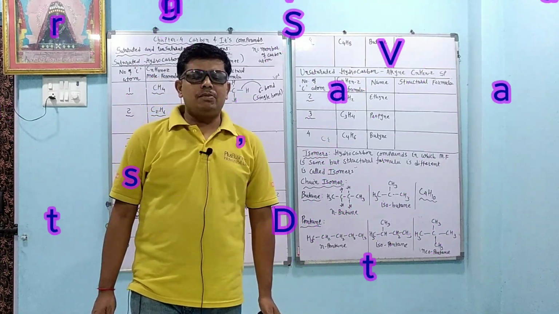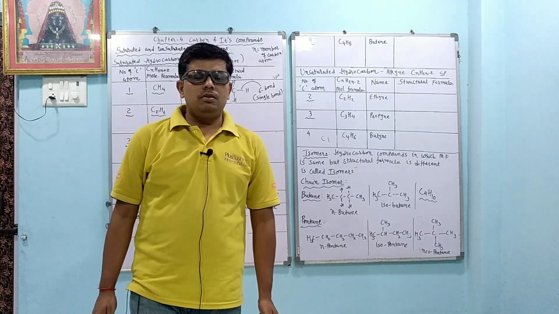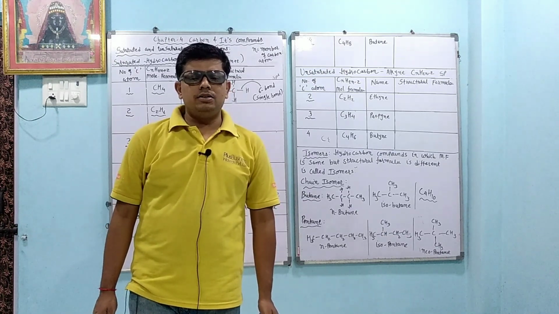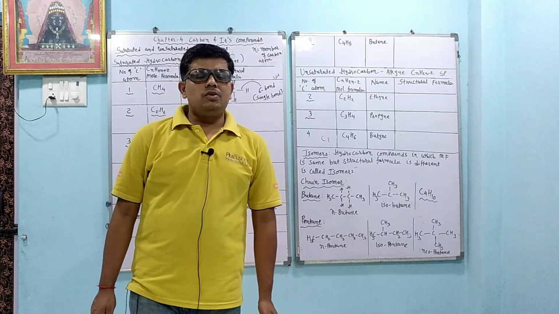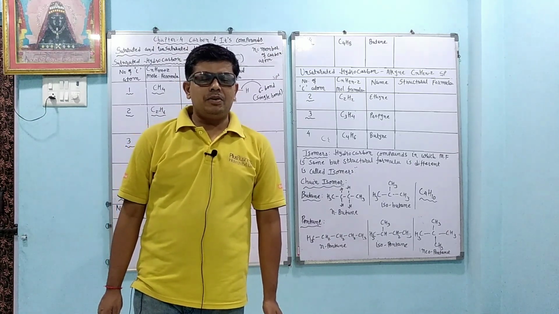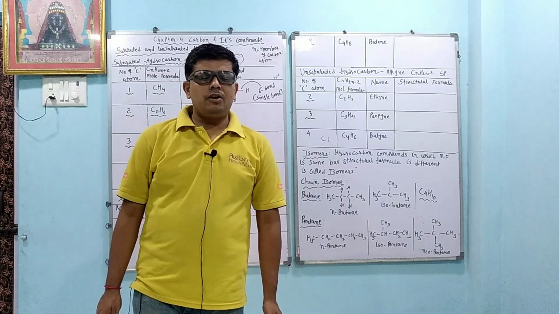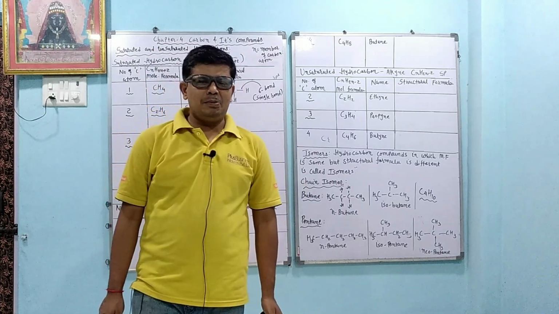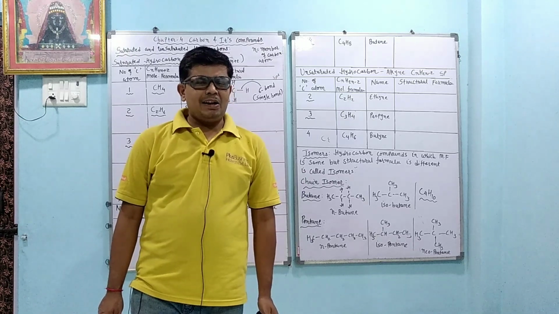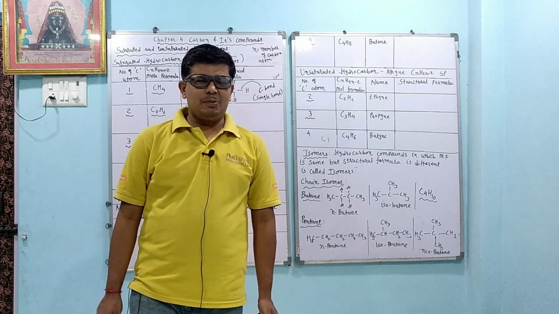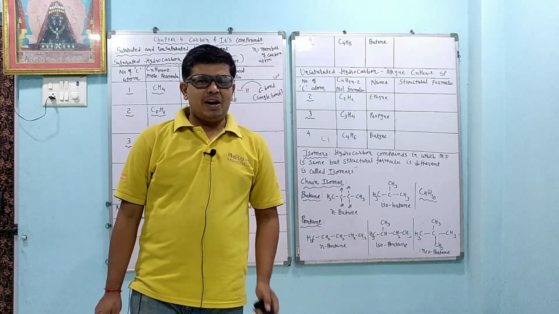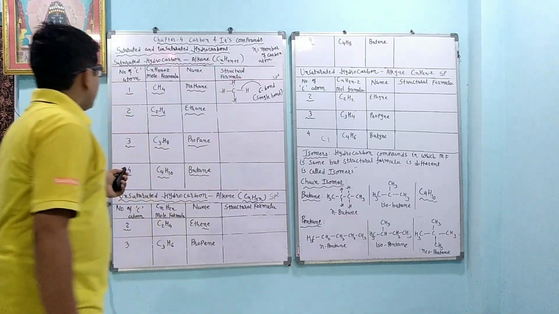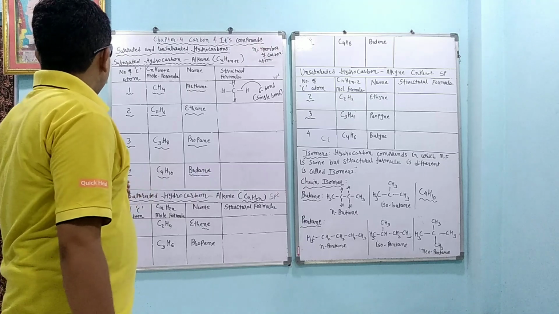Today we will continue chapter number 4, carbon and its compound. Dear students, we are going to learn about the saturated hydrocarbon and the unsaturated hydrocarbon. In saturated hydrocarbon, we are going to learn about the alkane. Unsaturated hydrocarbon is divided into two parts. One is called alkene, which has a double bond, and the other is called alkyne, which has a triple bond. And how we can draw the structure, that is most important. So we will start. Chapter number 4, carbon and its compound.